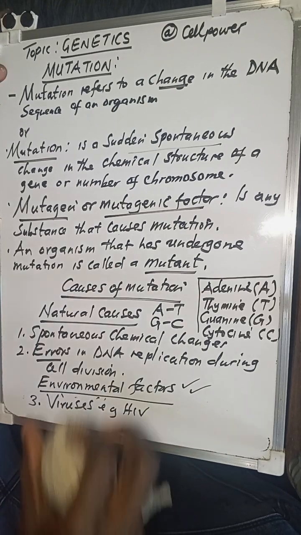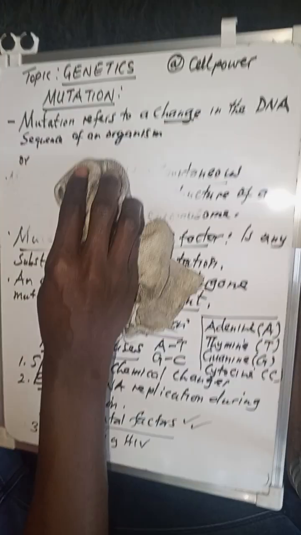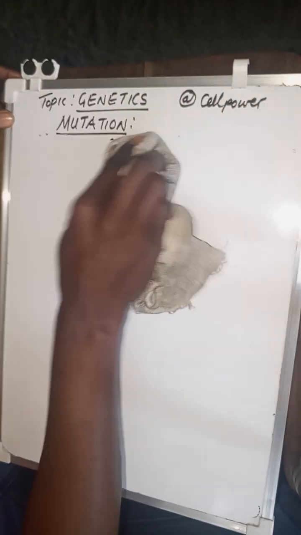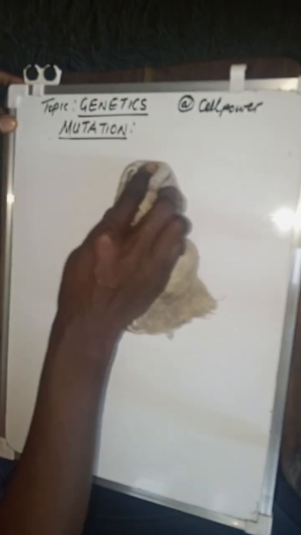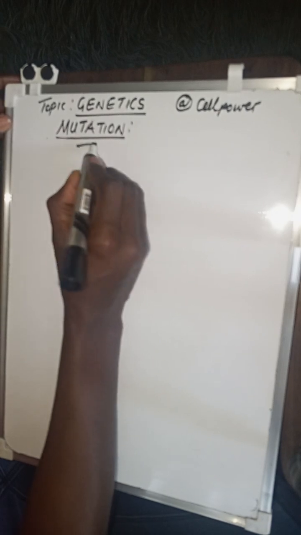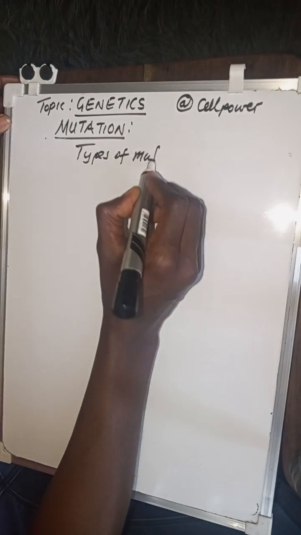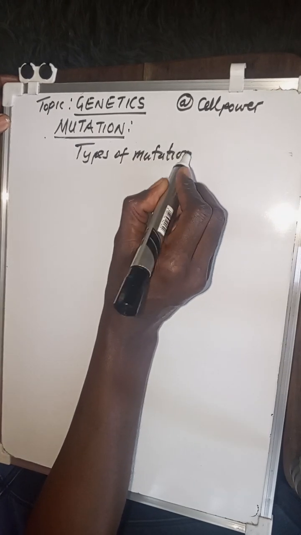Well, we can put up other concepts under what we are calling mutation, so that we can give you a greater scope of what we are talking about. So far, you need to remember to define what mutation is. You need to talk about the causes of mutation. You should be able to do that. Now, let's talk about the types of mutation. What are the types of mutation that we are going to talk about?